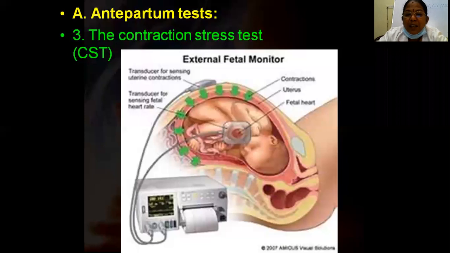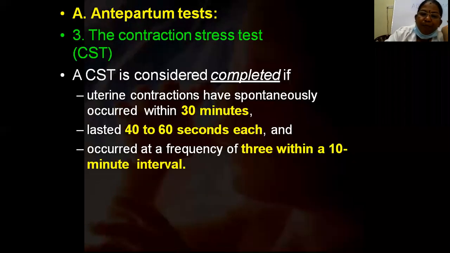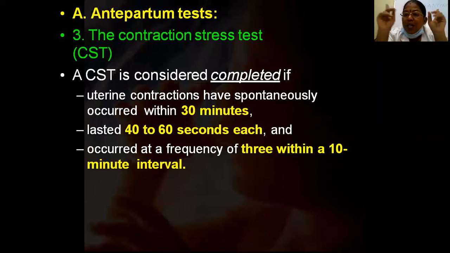So like that, we'll do fetal monitoring. This is the machine where we get a graph, a tocometer for uterine contractions. This is a sensor, and here is one sensor which gives the heart rate and the contraction. When a contraction happens, there is a reduction in the blood supply in the intervillous space, and then we see how the fetus behaves. The CST is considered complete if uterine contractions have occurred spontaneously within 30 minutes, each lasting 40 to 60 seconds, with 3 in 10 minutes, like normal adequate uterine contractions. The relaxation period between 2 contractions should be 1 minute, with a minimum of 3 contractions, each lasting 40 to 45 seconds.